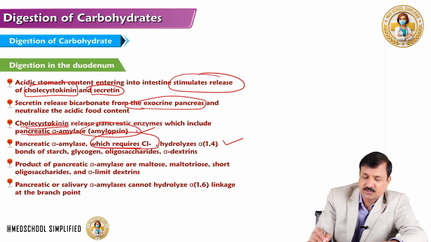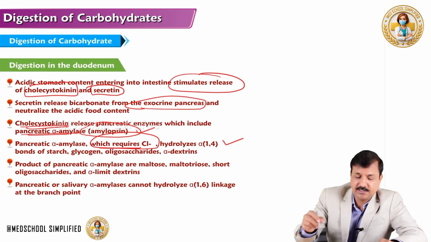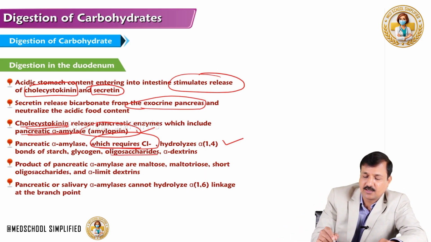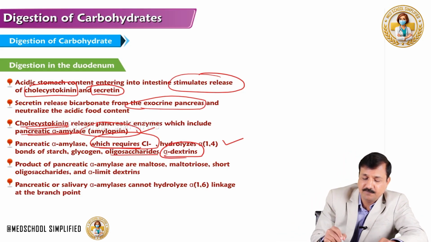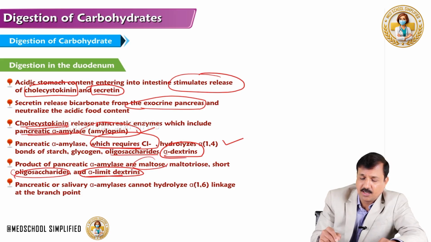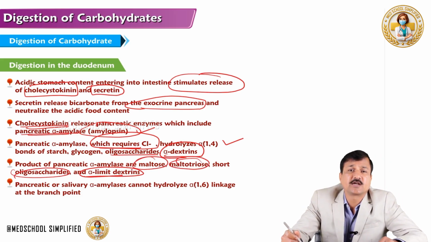And what it does, it hydrolyzes the alpha-1,4 bond present in starch, glycogen, oligosaccharides and alpha-dextrin, and further converts molecules like alpha-dextrin into alpha-limit dextrin, and if starch is still there, it is converted into oligosaccharides, maltose, maltotriose. So, these are the digestive products coming from the action of pancreatic alpha amylase in the duodenum.